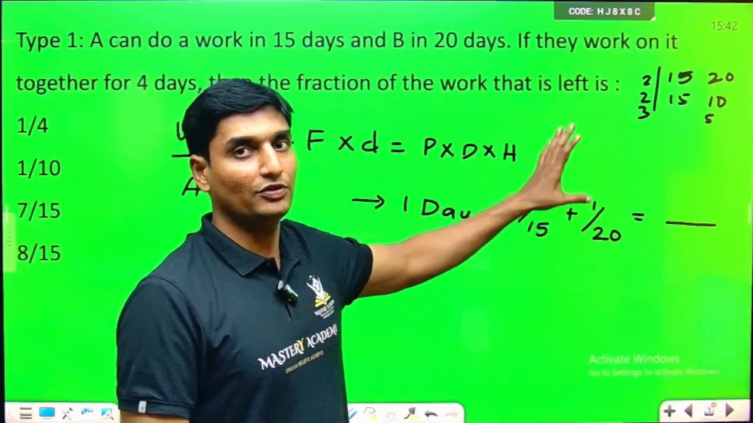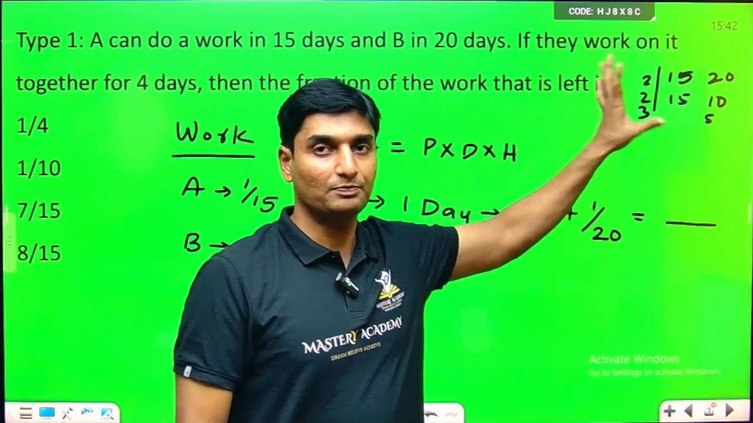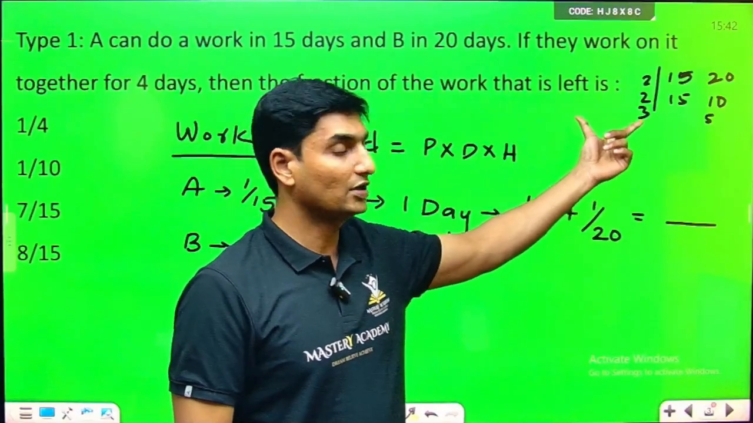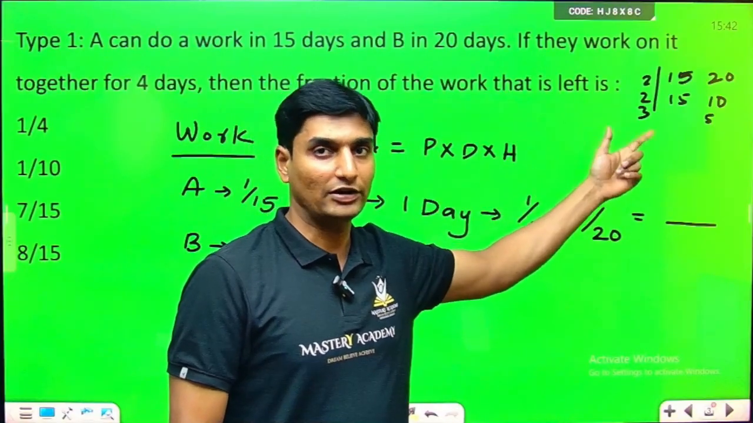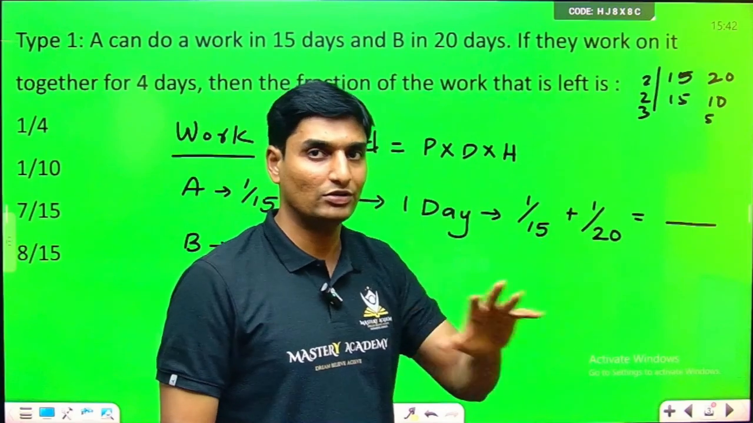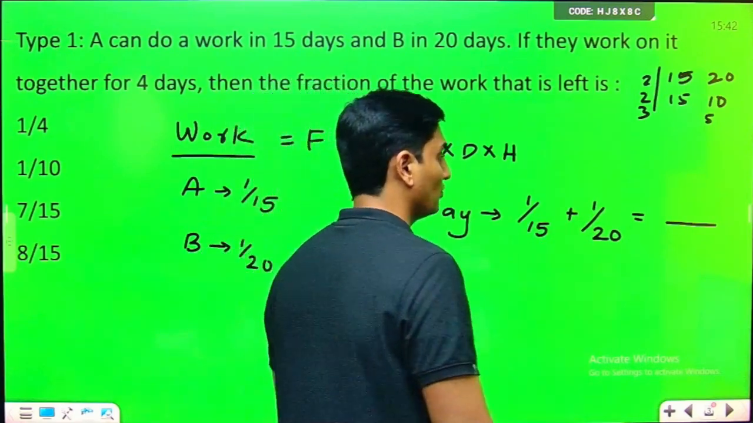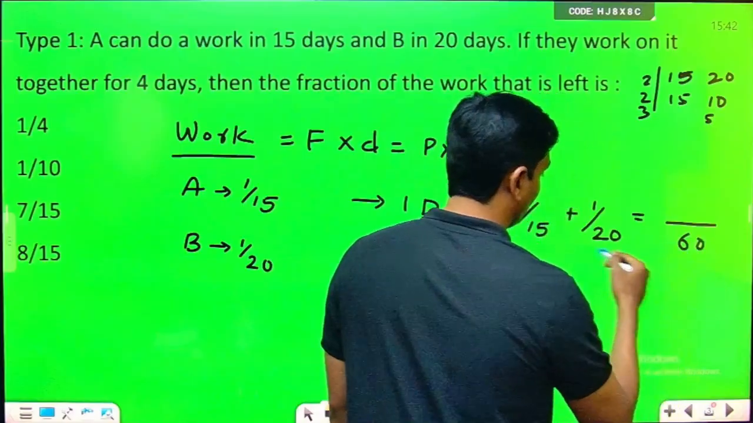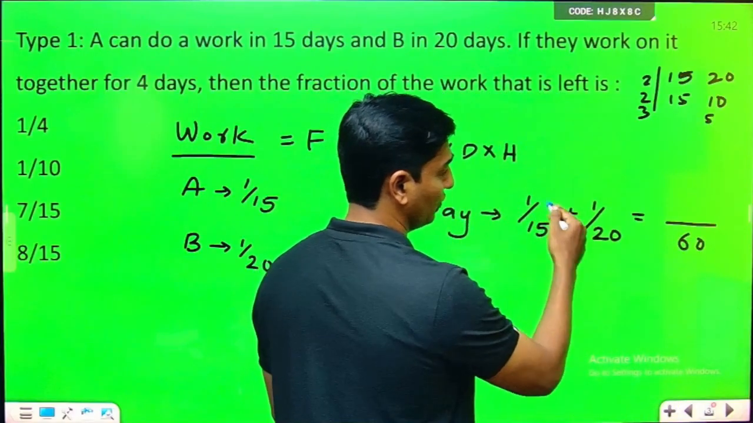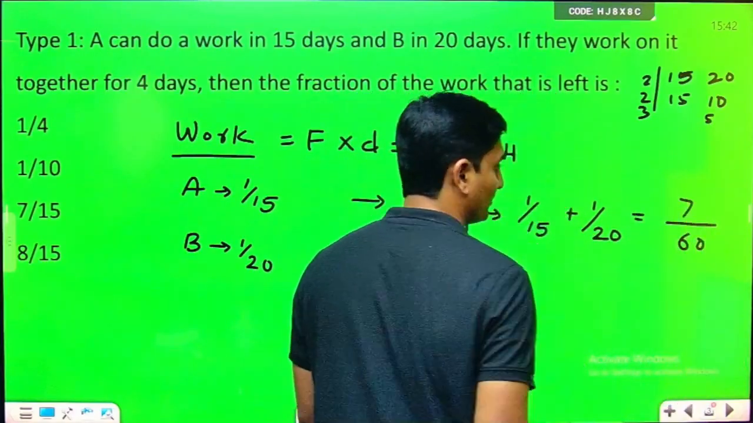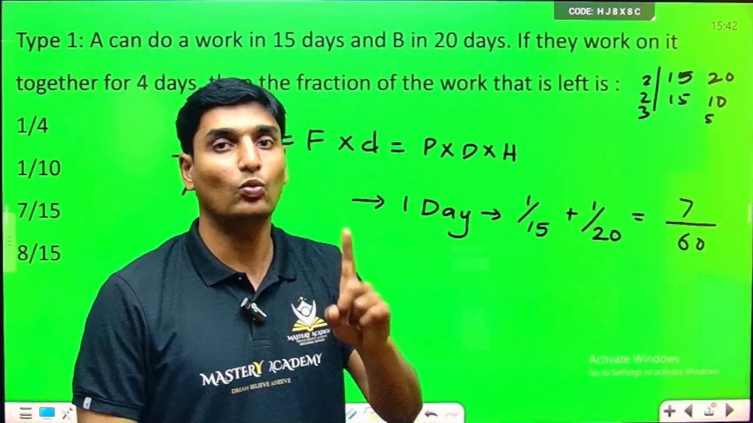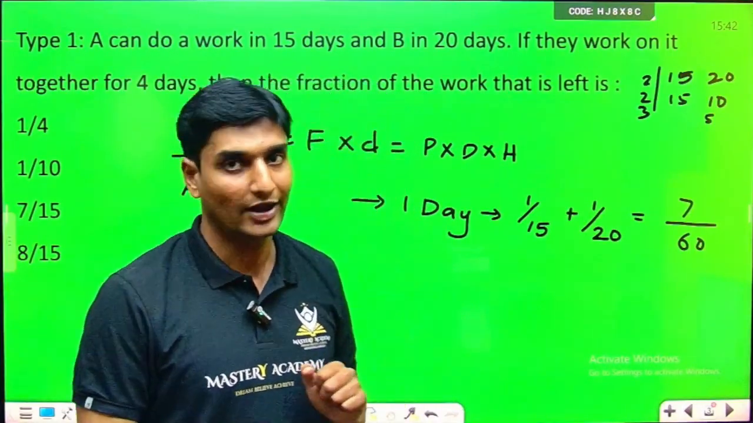So don't hurry. If you are comfortable with this traditional method, it is okay. But remember, there is no real short trick here. With practice, you will definitely come to understand what the LCM will be. So here it will turn out to be 60. So 15 into 4 and 20 into 3. 4 plus 3, that is nothing but 7. 7 upon 60. That is 1 day's work done by both A and B.